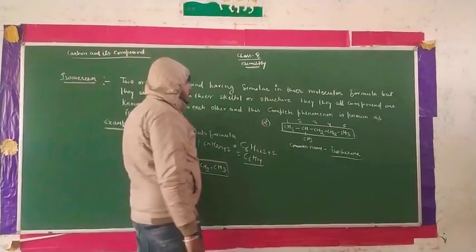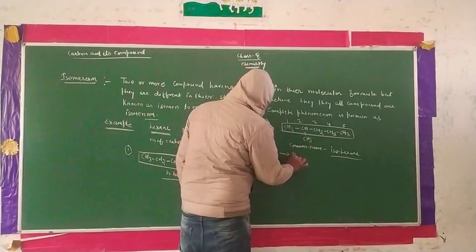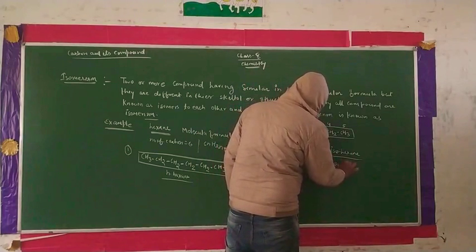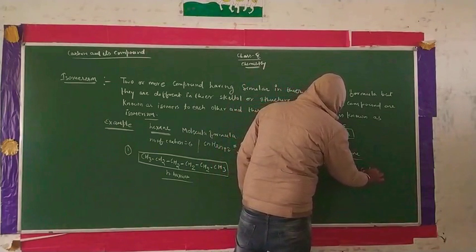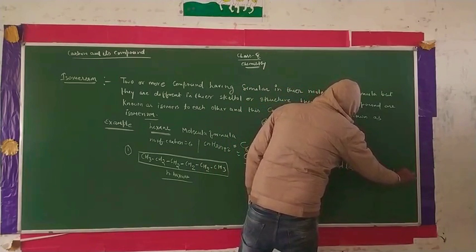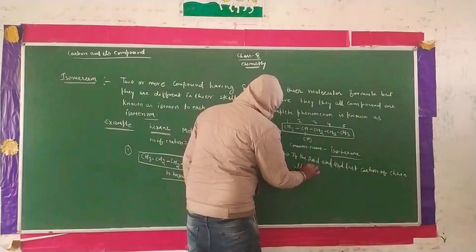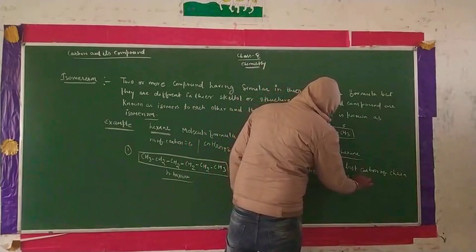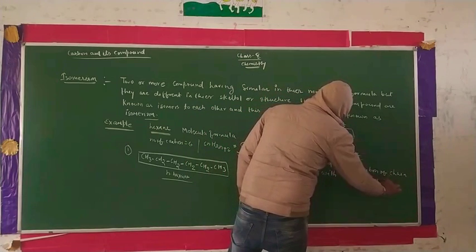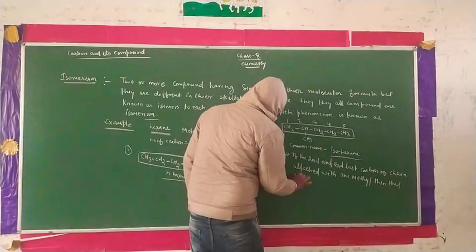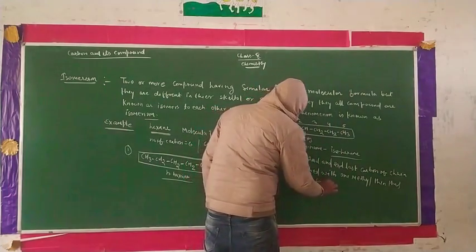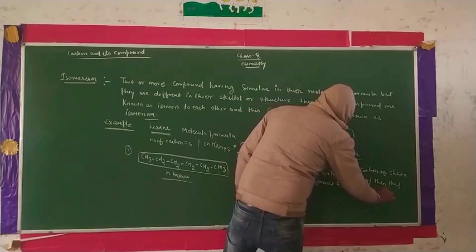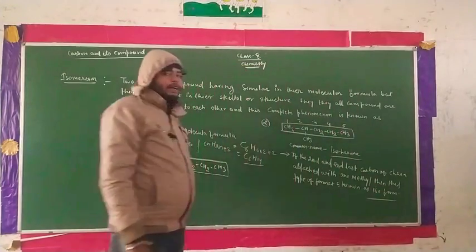In this concept, we have seen that if the second or second last carbon of the chain is attached with one methyl, then this type of format is known as isoform. This type of form is known as isoform.